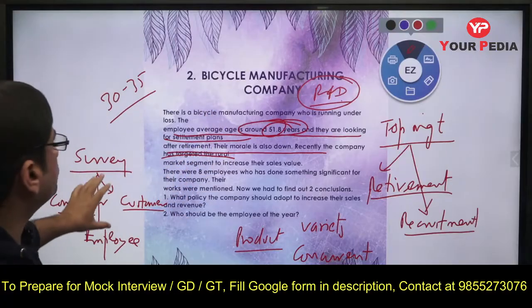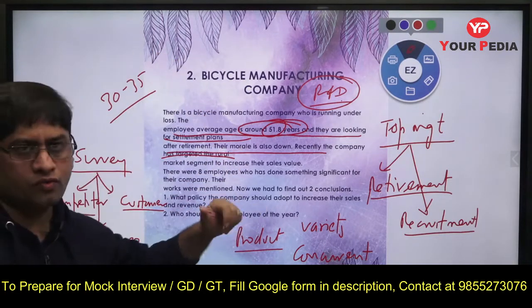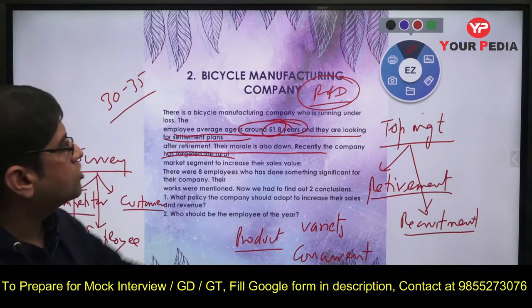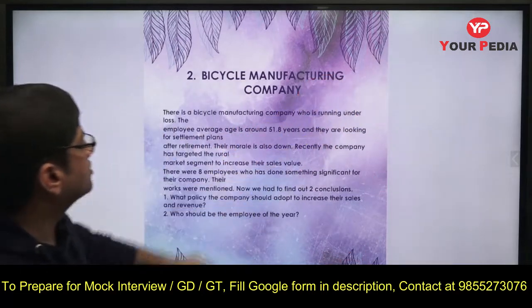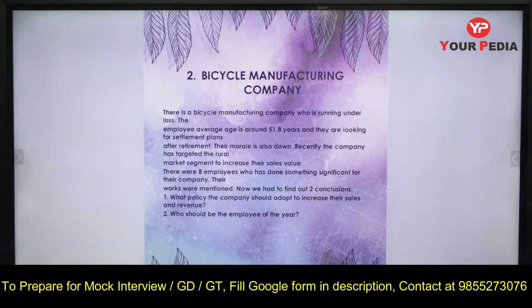Hope you understood many points from here, how we have to approach. So from this, take the inputs and go forward. This is how we have to handle this particular case.